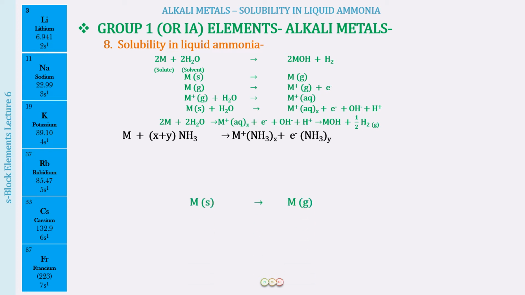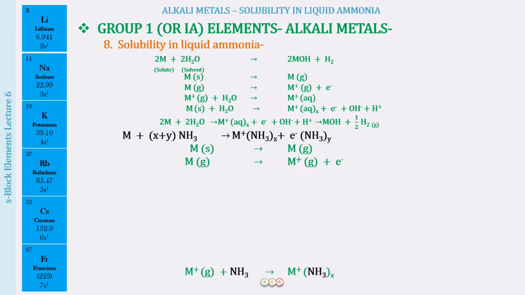First of all, we have the metal as a solid. We are breaking those metallic bonds, and the metal atoms are now in the gaseous state. When they are in the gaseous state, we can supply energy to ionize them. So we will be getting M positive gaseous, and along with that electrons are going to be liberated. Okay. Now, this is happening in the solution where the solvent is ammonia instead of water.